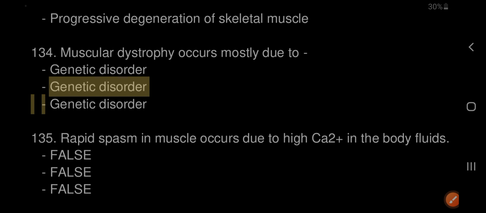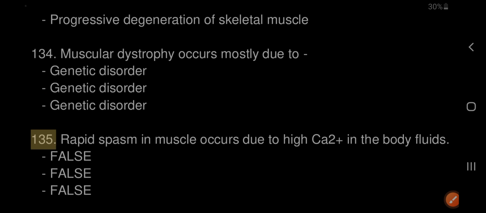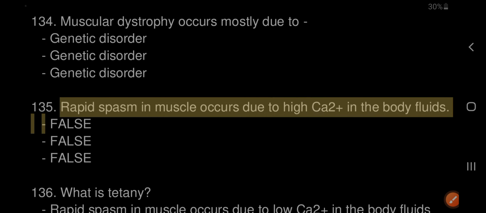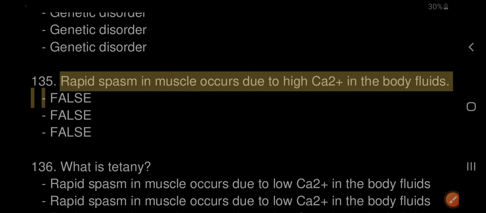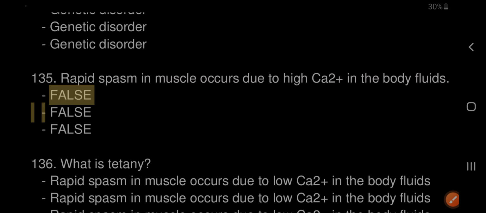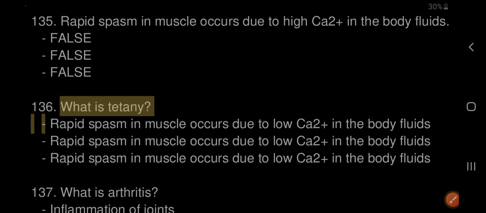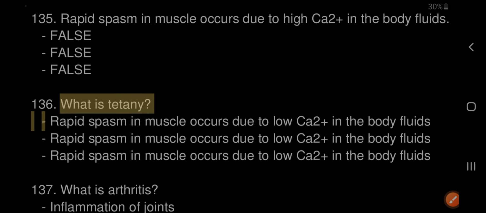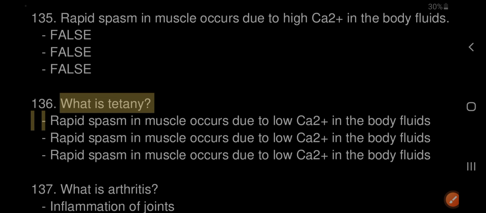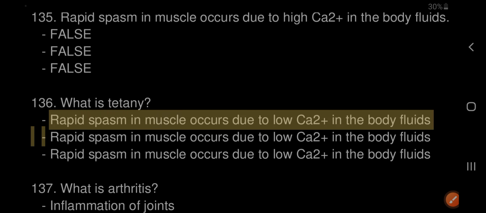135. Rapid spasm in muscle occurs due to high Ca2+ in the body fluids. False. 136. What is tetany? Rapid spasm in muscle occurs due to low Ca2+ in the body fluids.